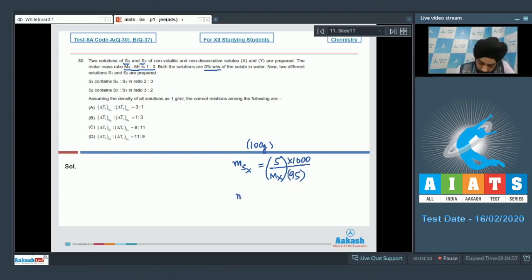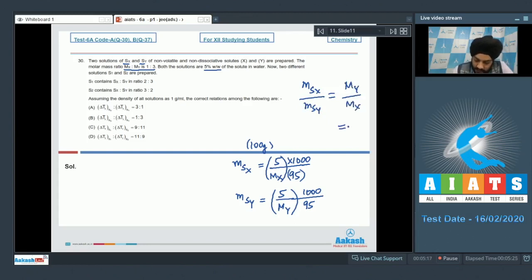Similarly, we can find out the molality of Sy. It is also 5% weight by weight. So 5 has to be divided by My, the molar mass of Y, to give us the number of moles, and the 95 and the 1000 terms are going to be common. So the molality ratio of Sx to Sy will be equal to molar mass of Y to molar mass of X. So this will be equal to 3.